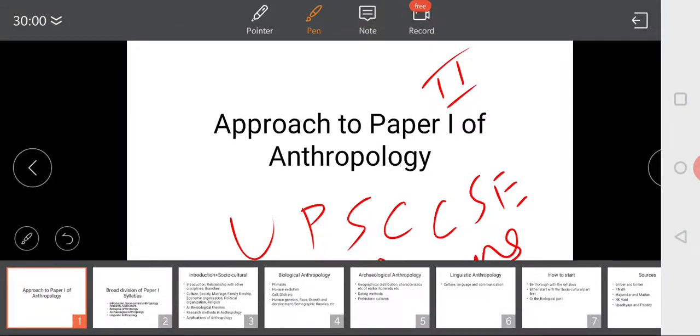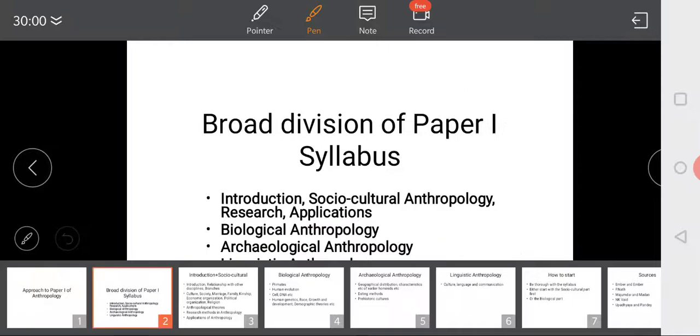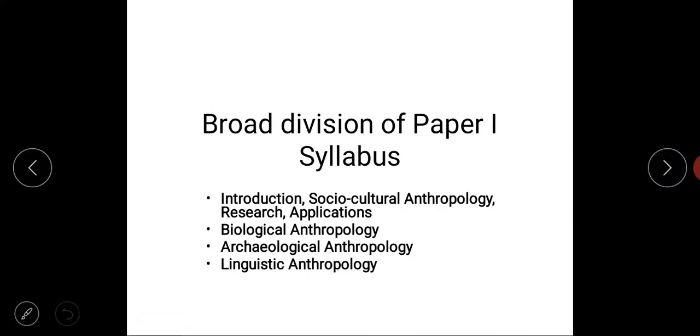Before starting to study anything, you need to know what is actually there in the syllabus, right? So the paper 1 syllabus can broadly be divided into the following topics. I would suggest you have a copy of the syllabus in front of you right now, because unless you are thorough with the syllabus, it would be very difficult to understand things, right?